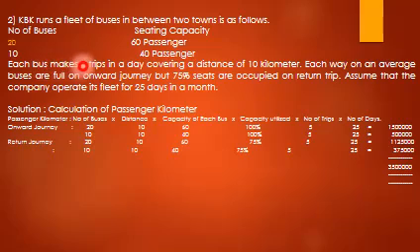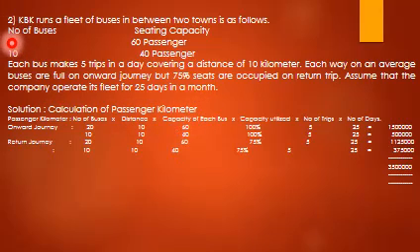Each bus makes 5 trips in a day covering a distance of 10 km each way on an average. Buses are full on the onward journey, but 75 seats are occupied in the return trip. Assume that the company operates its fleet for 25 days in a month. So here it is a calculation of passenger kilometer.